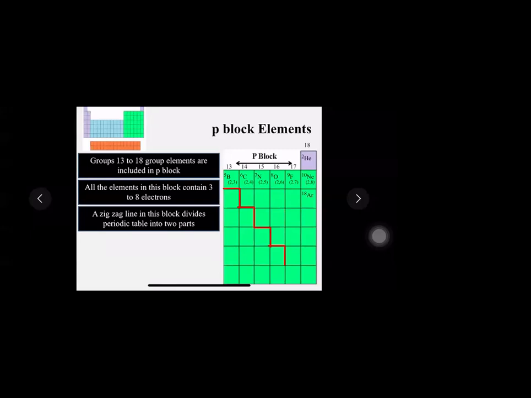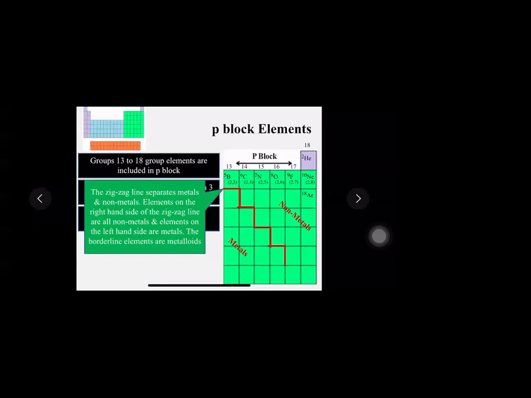The zigzag line divides the periodic table in such a way that the elements on the right-hand side of the zigzag line are non-metals, and the elements on the left-hand side are all metals. Right-hand side, non-metals; left-hand side, metals. So if this has fit in your mind, that is why in group 1 we said all are metals. See here, group 1. All were metals because they are on the left-hand side of the periodic table.